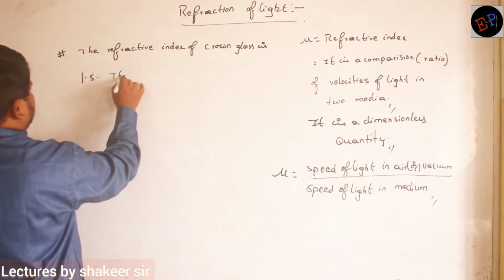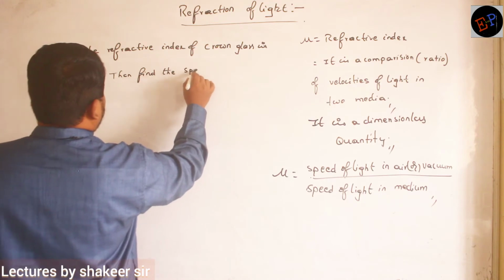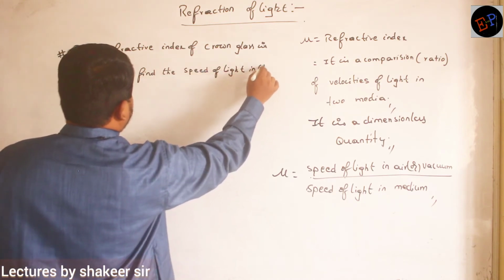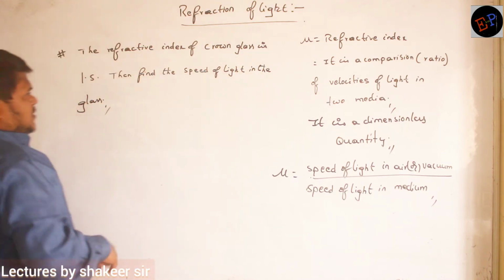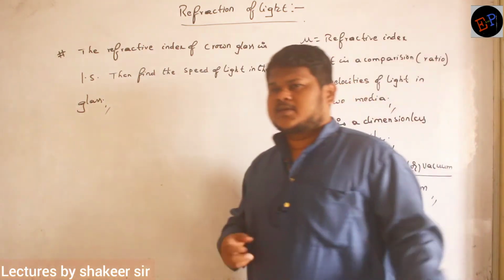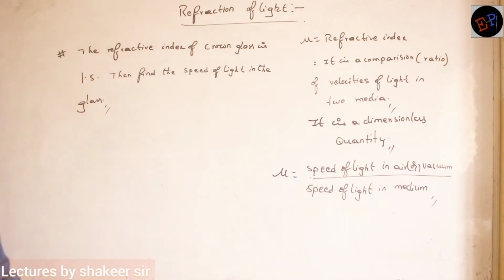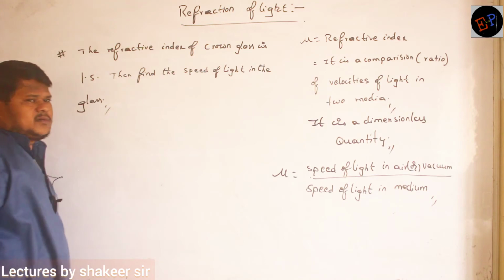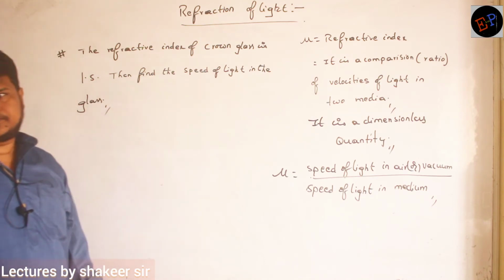Then find the speed of light in the glass. This is the question. Try to answer. There are many types of glasses. Crown glass is there, flint glass is there, many types of glasses are there. Clear? So in a crown glass, the refractive index is 1.5. Then what is the speed of light in the glass? Anybody?